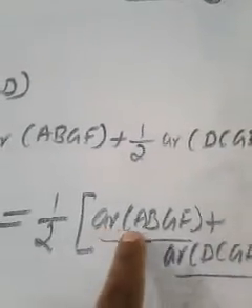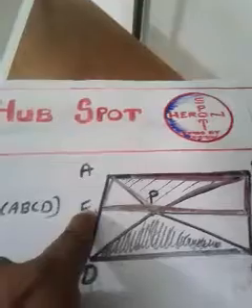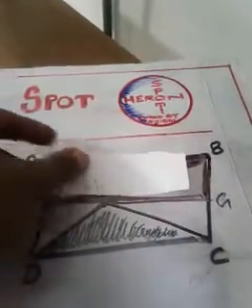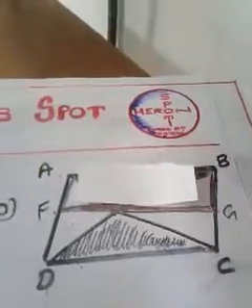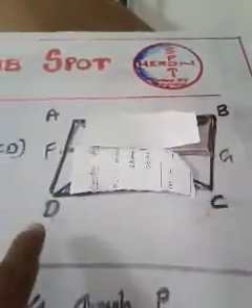And what does area of ABGF stand for? Area of ABGF means this entire portion will come. Area means the entire portion. And what does area of DCGF stand for? DCGF means this entire portion will come. So when you add both entire portions, what will we get? The total area of ABCD, no?